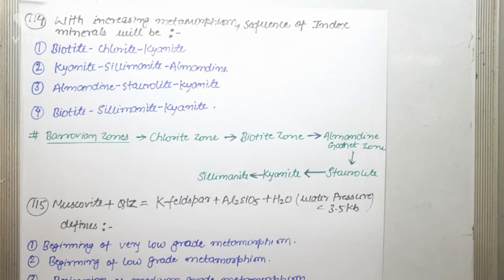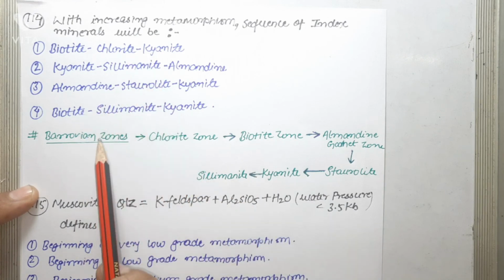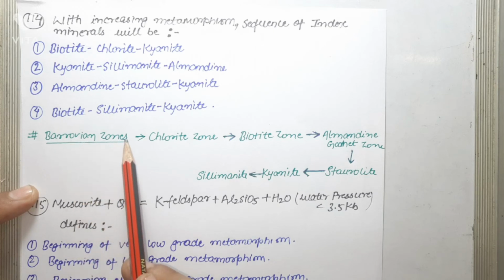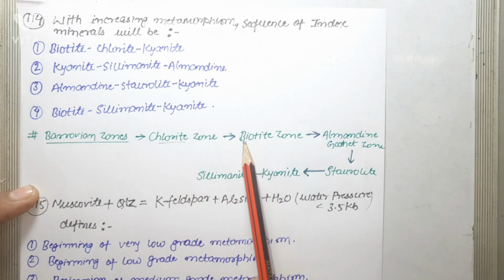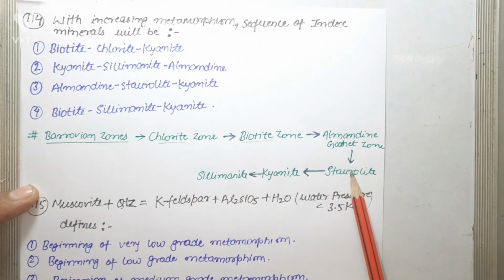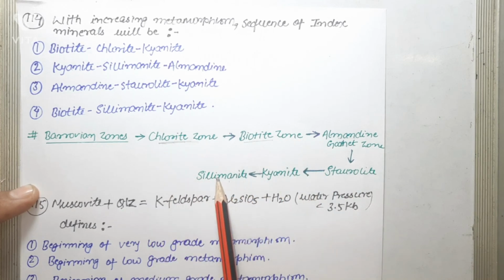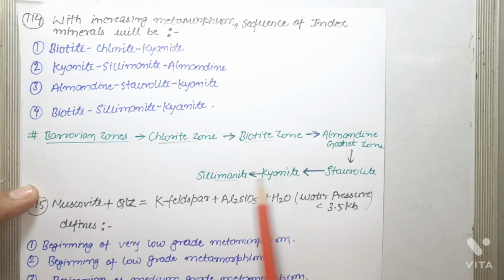Next question: with increasing metamorphism, the sequence of index minerals will be. As per Barrovian zones, the sequence of index minerals with increasing metamorphism is chlorite, followed by biotite, almandine garnet, then staurolite, kyanite and sillimanite, from very low grade to high grade. And what are index minerals? The new mineral that characterizes any particular zone is termed an index mineral.